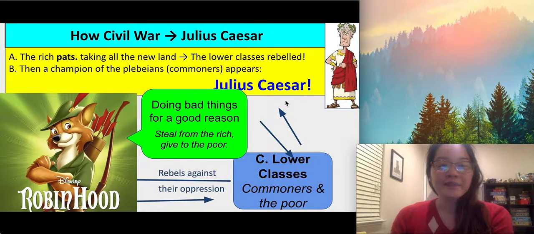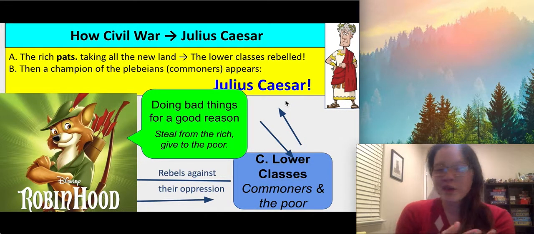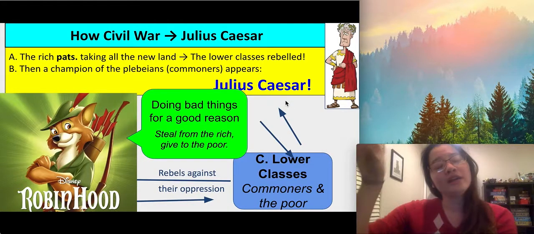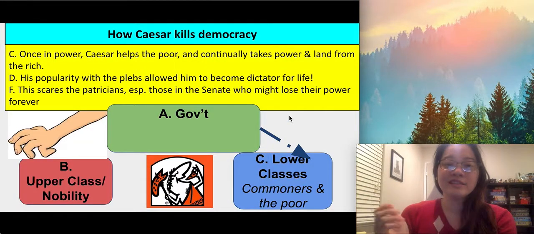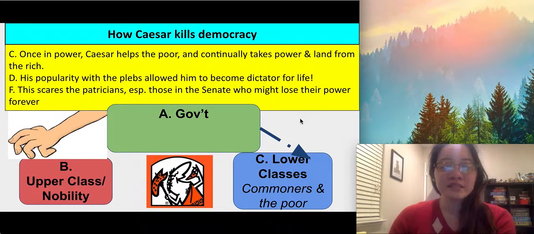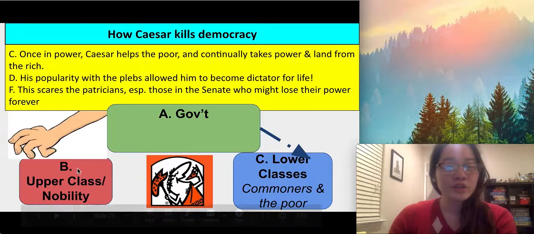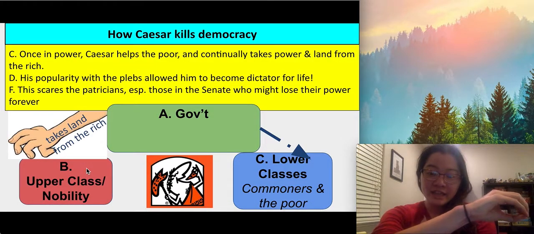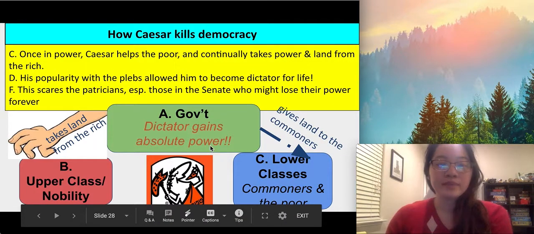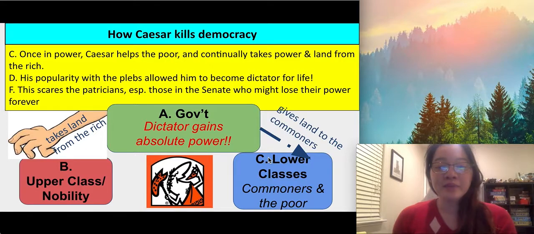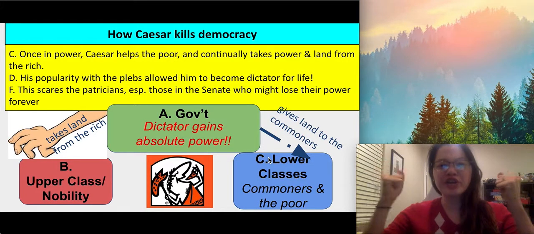So, a lot of people compare Julius Caesar to Robin Hood, right? In the story of Robin Hood, there's this guy who is doing bad things for a good reason, and he steals from the rich and gives to the poor. So, we're going to see how Julius Caesar does that. So Julius Caesar does kill democracy. Once in power, Caesar helps the poor and continually takes power and land from the rich. So if we look at the upper class, he is taking land from the rich, and then he's giving the land to the commoners. And his popularity with the plebs, the lower classes, allows him to become dictator for life.